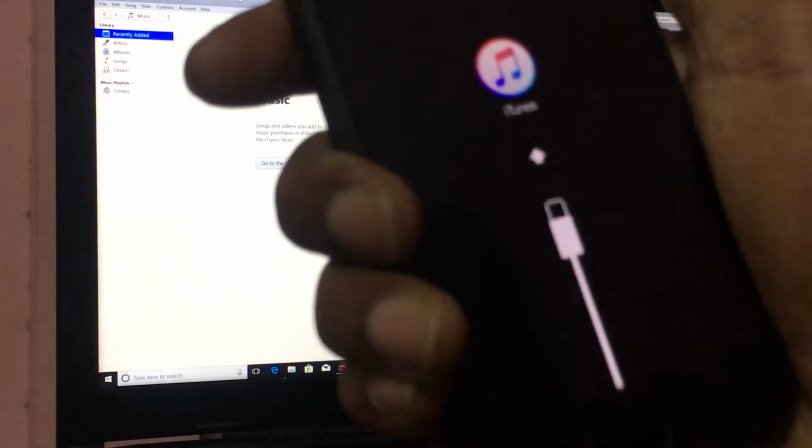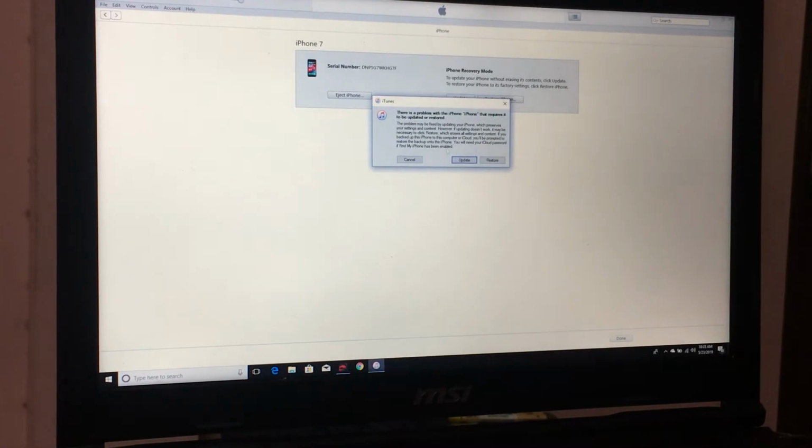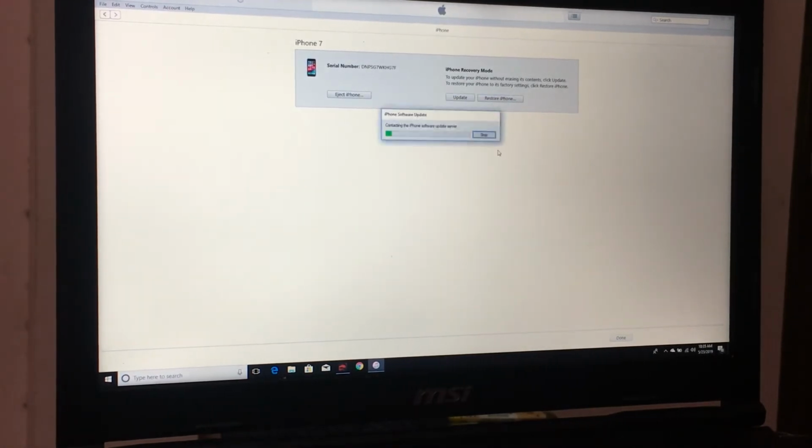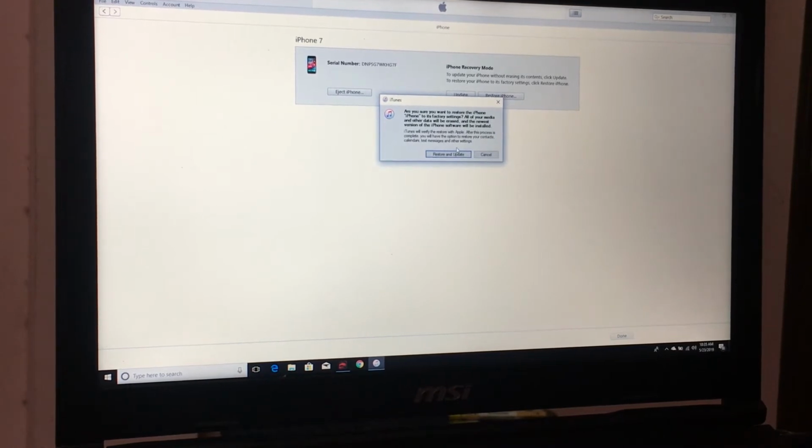So here the iPhone is connected to the PC and iTunes got a notification. Update and restore. Click on restore. Now click on restore and update.